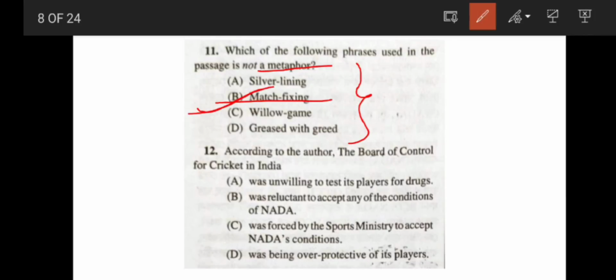All the other three words, like silver lining, willow game and greased with greed, are metaphors. So the correct answer is option B. Next, according to the author, the Board of Control for Cricket in India was reluctant to accept any of the conditions of NADA. So the correct answer is option B.